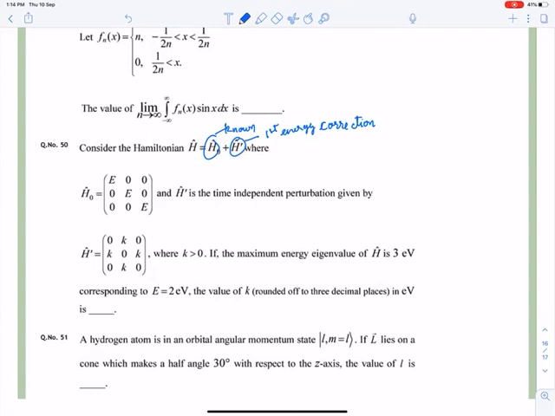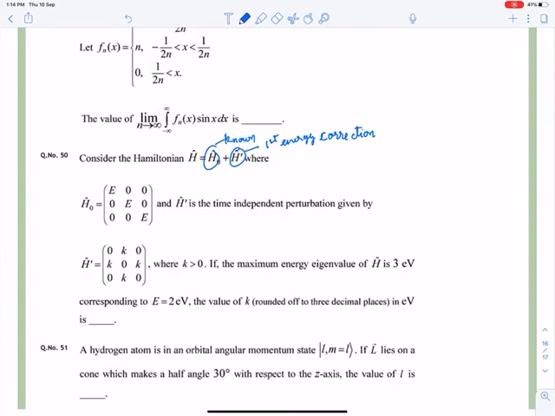That value is 3 eV and the corresponding energy is 2 eV. In the end I will tell you this meaning, but firstly we have to calculate the eigenvalues of both H0 and H bar. So now the eigenvalue, this is diagonal. First you know that this is diagonal.